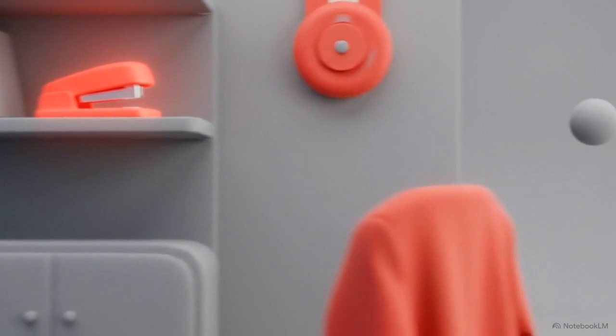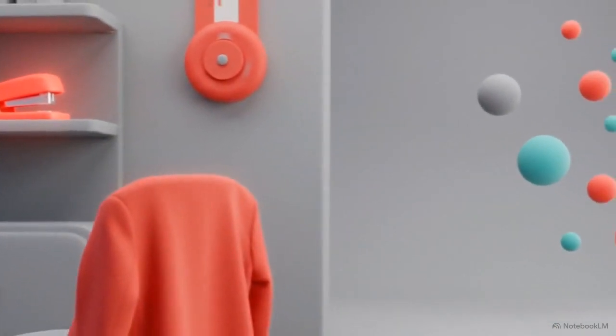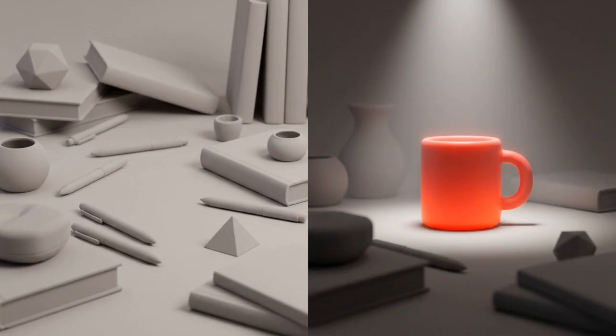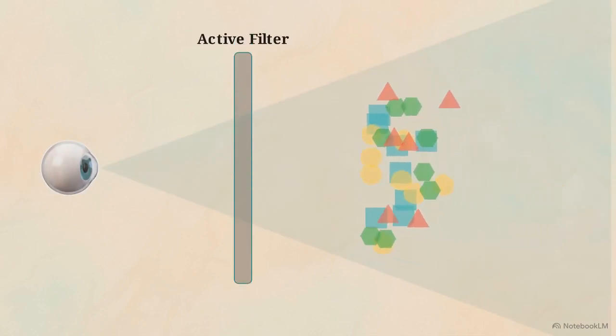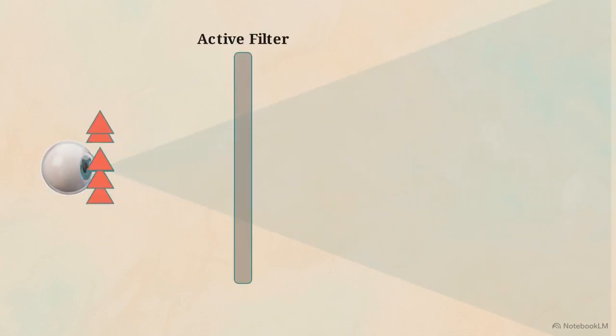Take a look around wherever you are right now. For the next 5 seconds, focus entirely on finding things that are the color red. If you do this, something strange happens. Objects you were completely ignoring a minute ago suddenly jump out at you. It shows that human perception is an active filter rather than a passive camera.